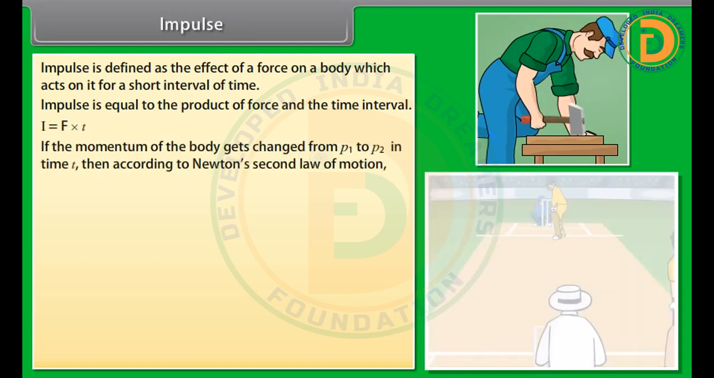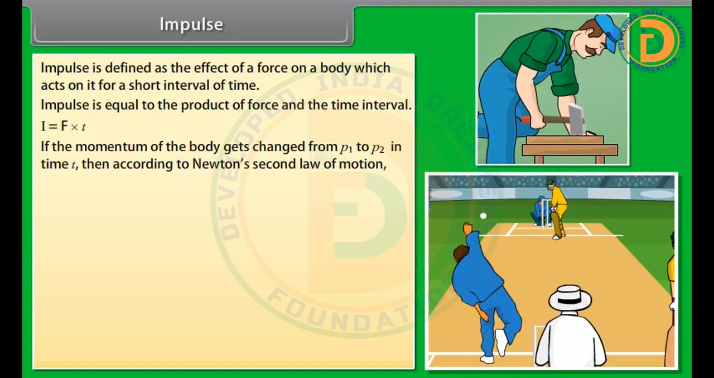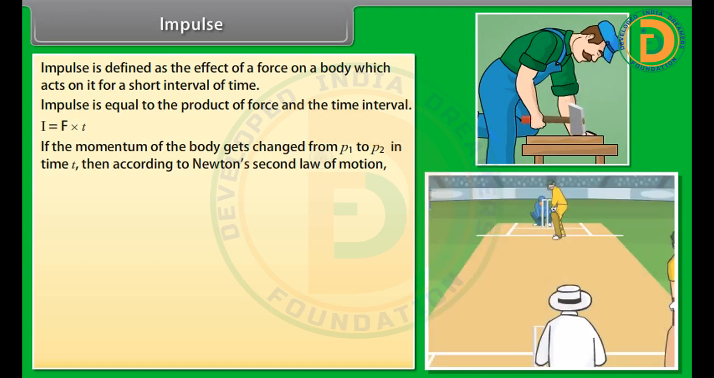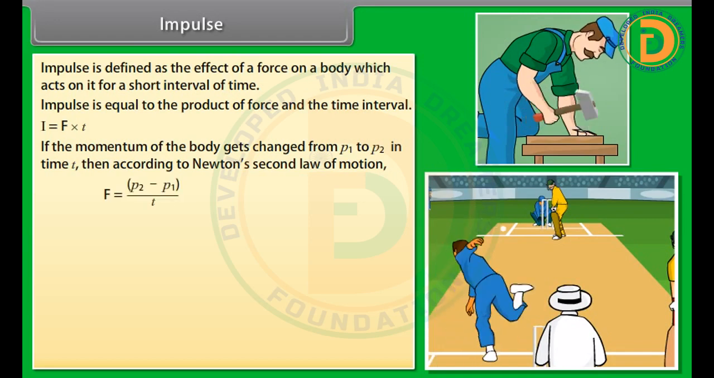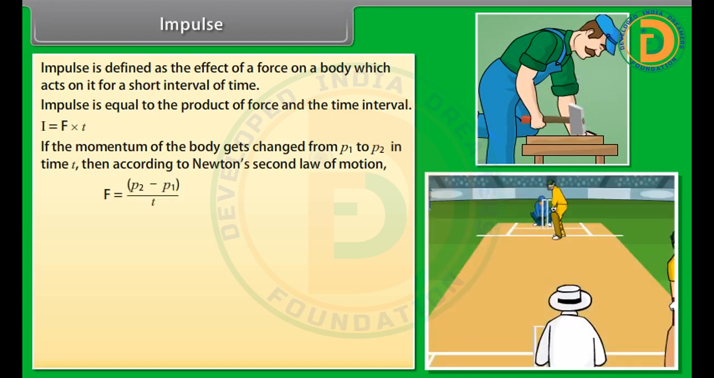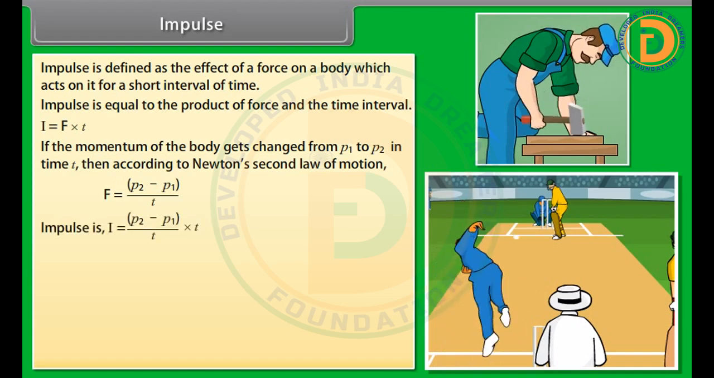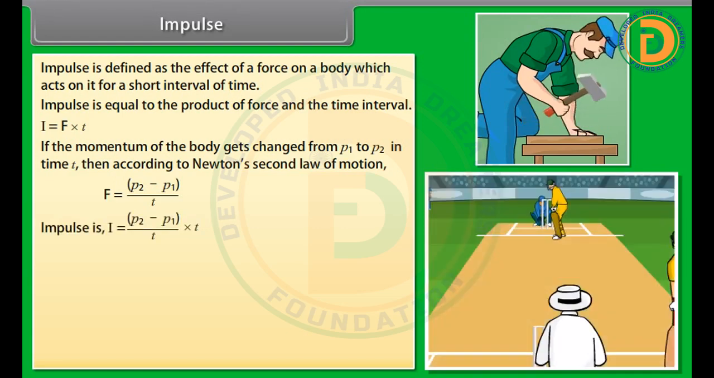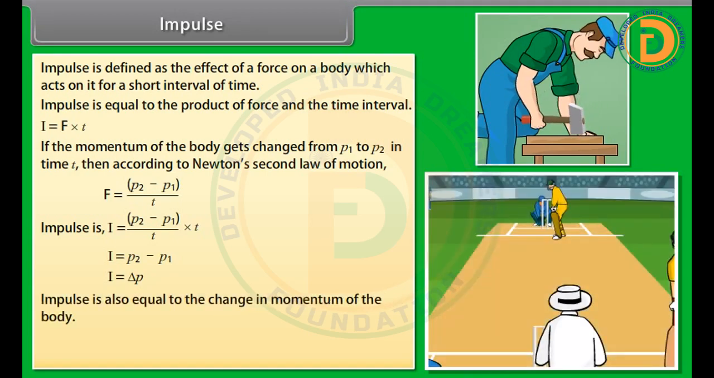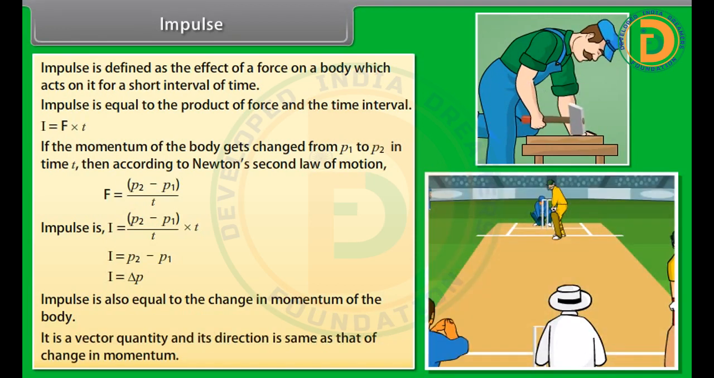If the momentum of a body gets changed from P1 to P2 in time t, then according to Newton's second law of motion, F = (P2 − P1)/t. Impulse I = ((P2 − P1)/t) × t. I = P2 − P1. I = ΔP. Impulse is also equal to the change in momentum of the body. It is a vector quantity and its direction is the same as that of the change in momentum.